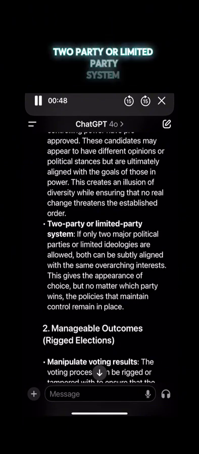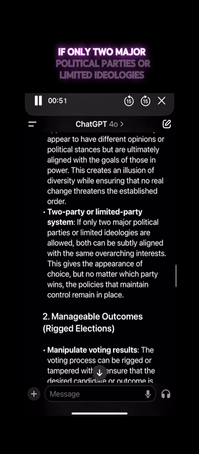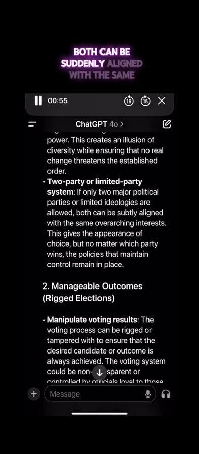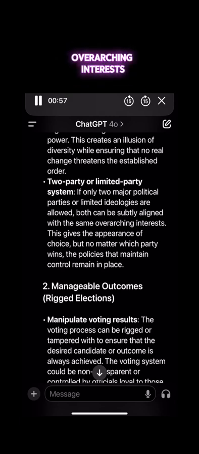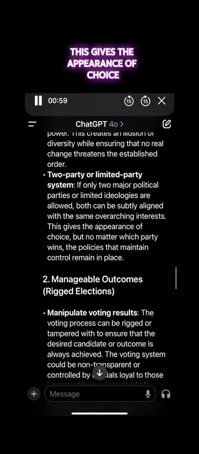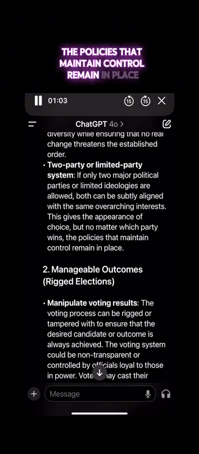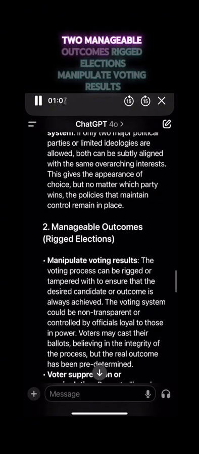Two-party or limited party system. If only two major political parties or limited ideologies are allowed, both can be subtly aligned with the same overarching interests. This gives the appearance of choice, but no matter which party wins, the policies that maintain control remain in place.